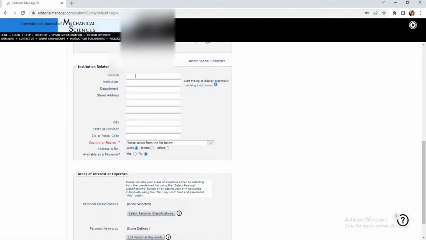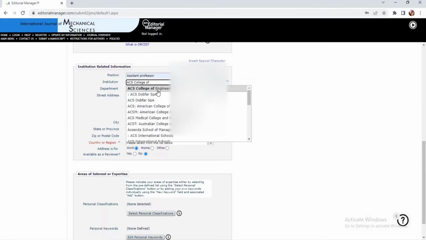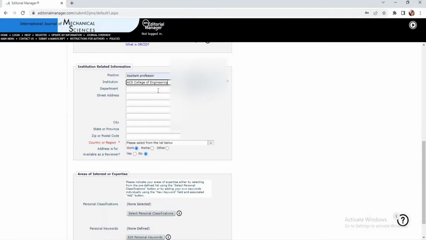Next, go for the institution related information where you are currently working. So my position is assistant professor at an engineering college. So institution is the place where you are working. You just start typing a few letters. Automatically it displays the organization name.